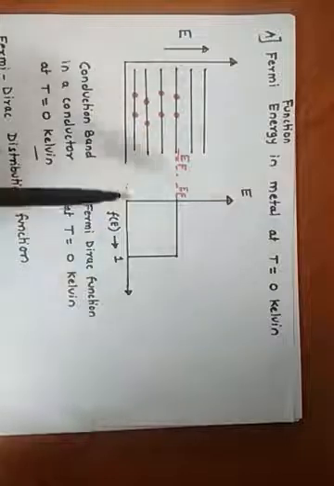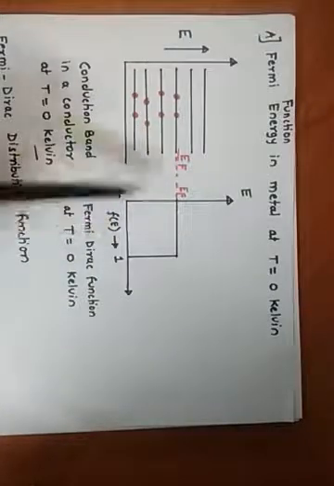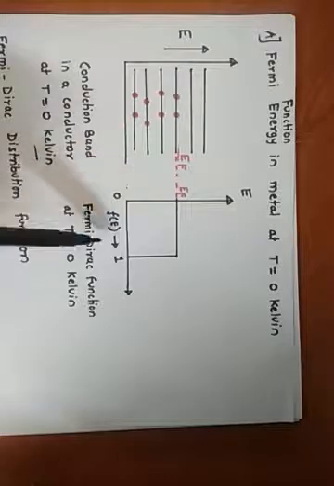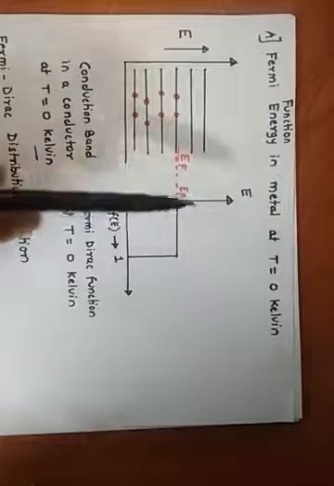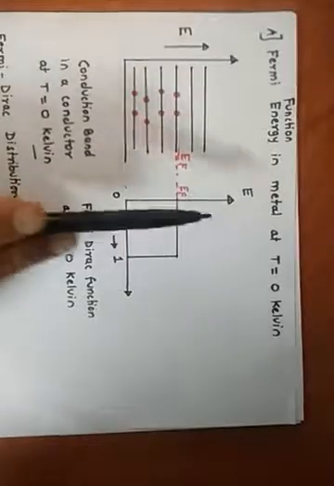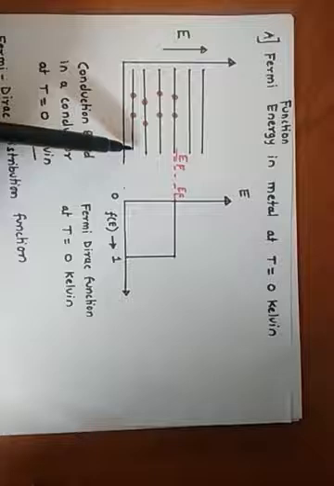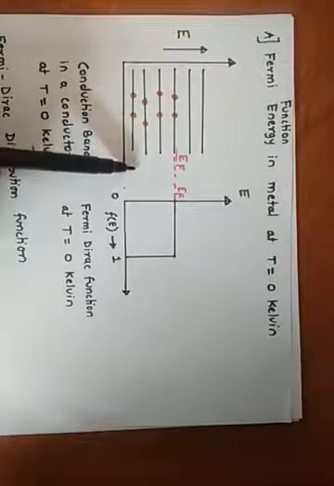Now this graph is a graph of Fermi function versus energy. On the x-axis there is the Fermi function, and on the y-axis there is energy. Suppose I consider this energy level, whether it is filled or not.